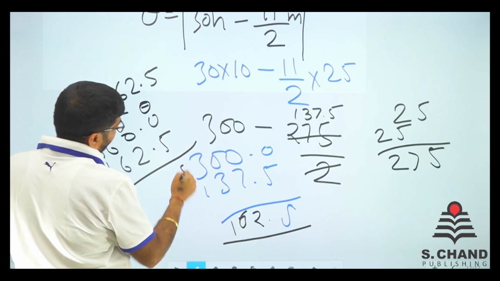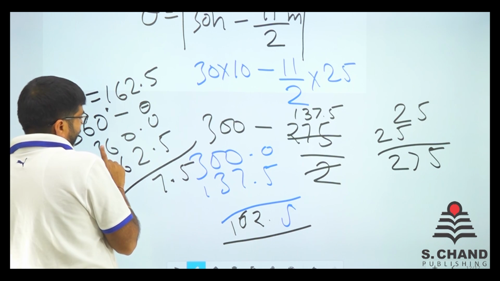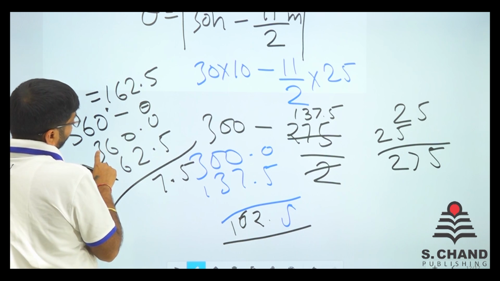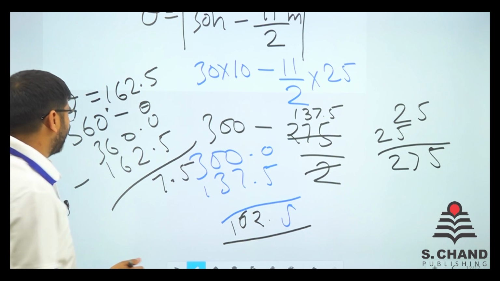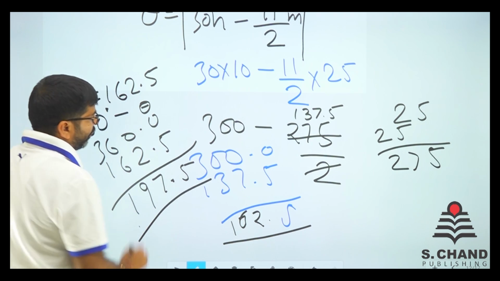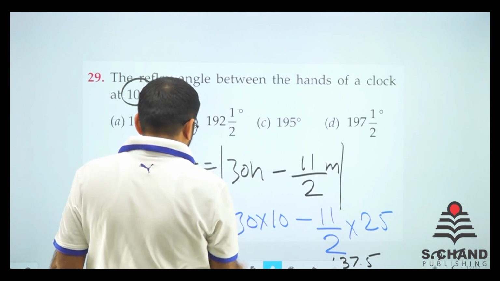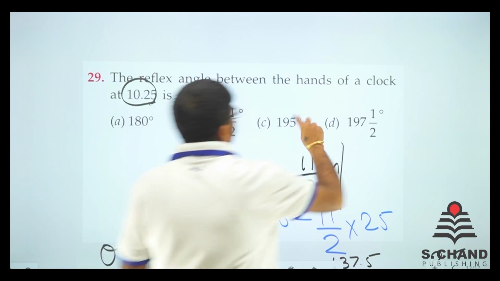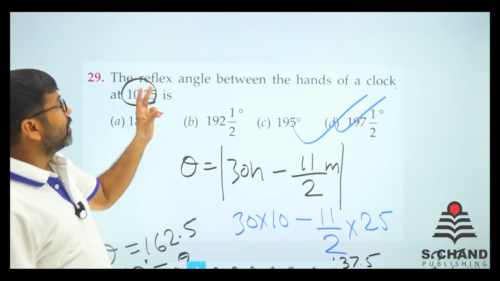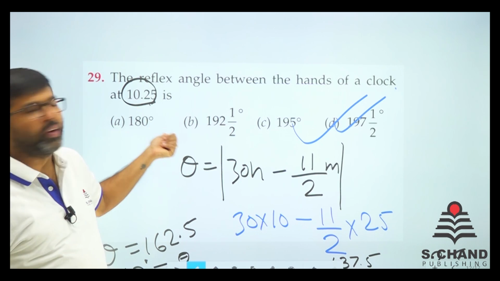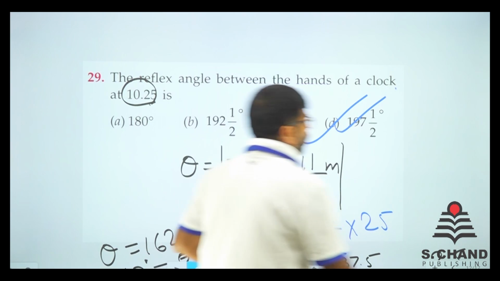Here it is like 5. 9 minus 2 is 7. 6, 36, 35 becomes, no, it will be 37, 37, 35. 35 minus 6 is 197.5. So finally we have arrived at 197.5, or 197 and a half. So here is the reflex angle between the hands of a clock at 10:25. Very simple way. You just need to do these things. Let's move on to the next question.